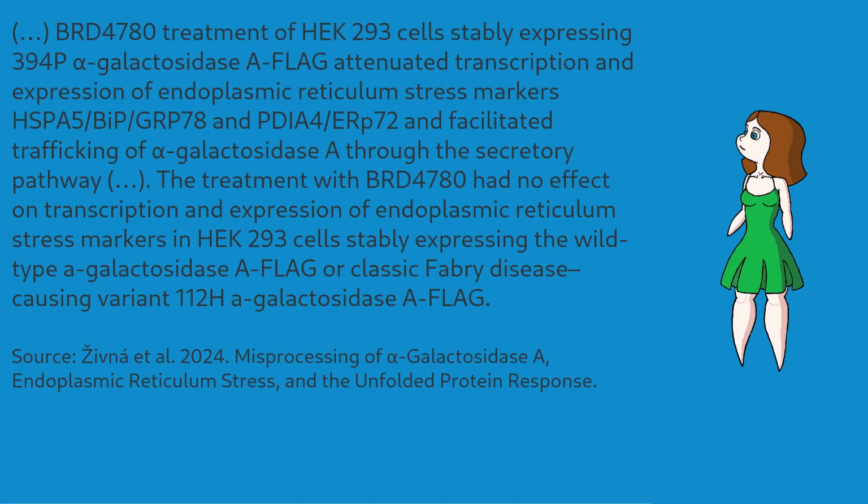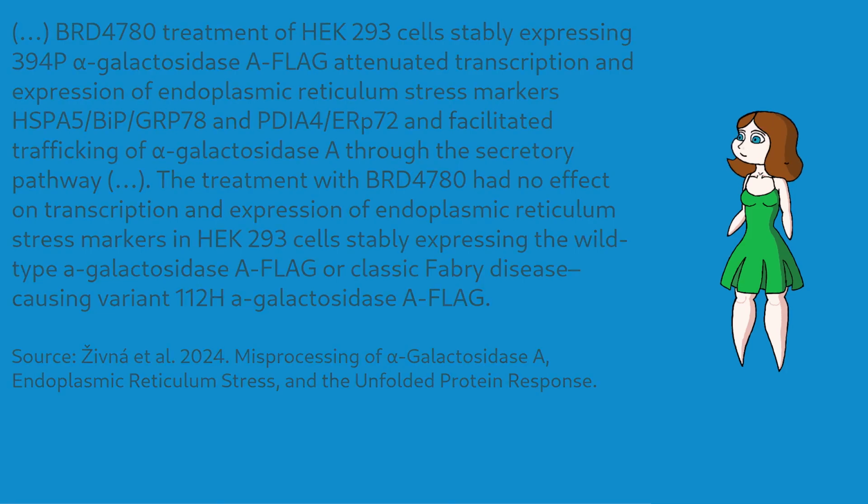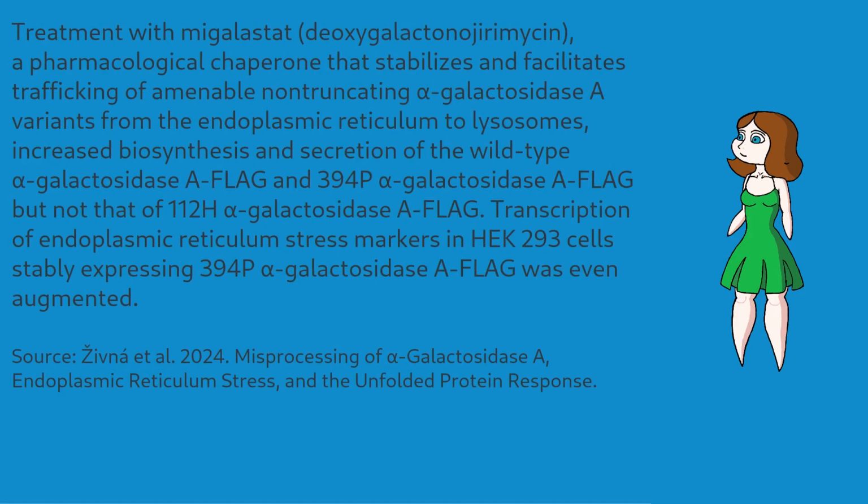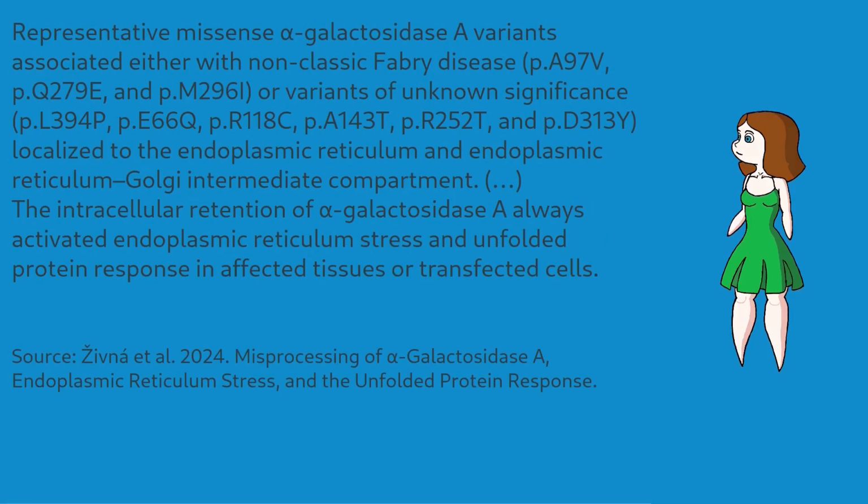Treatment with a substance that facilitates protein transport to the lysosomes reduced the level of these ER stress markers in L394P cells, but not in healthy and classical Fabry cells. Treatment with migalastat improved protein production and trafficking in L394P cells, but also increased ER stress markers. Similar tests were conducted for other Fabry variants, and similar effects in varying degrees of severity were detected for most of these other Fabry variants.